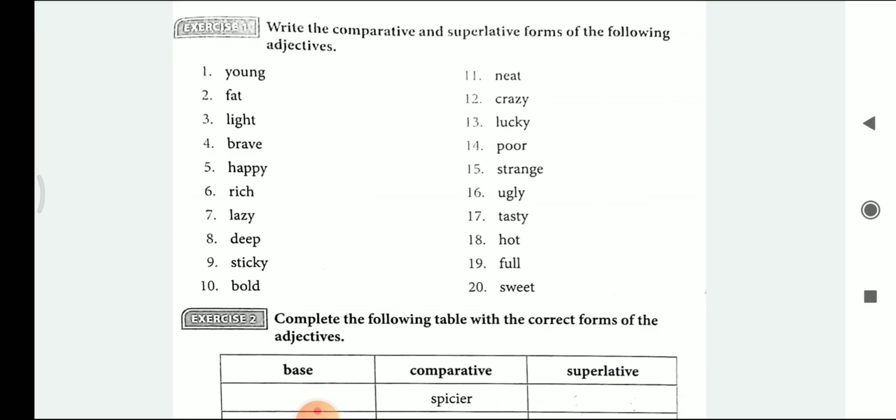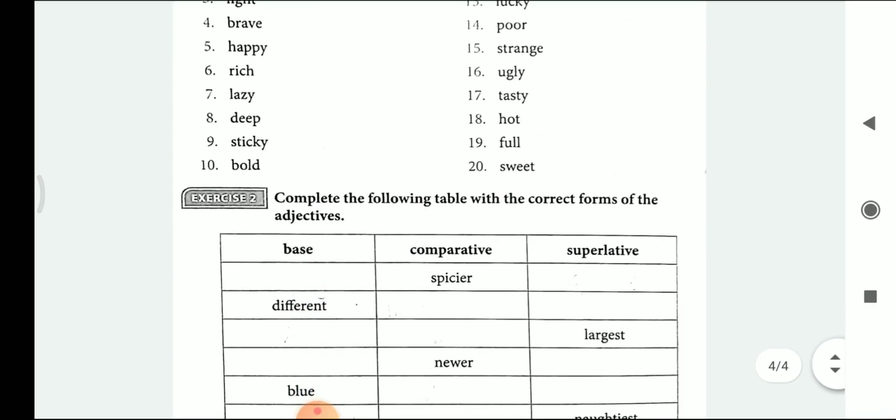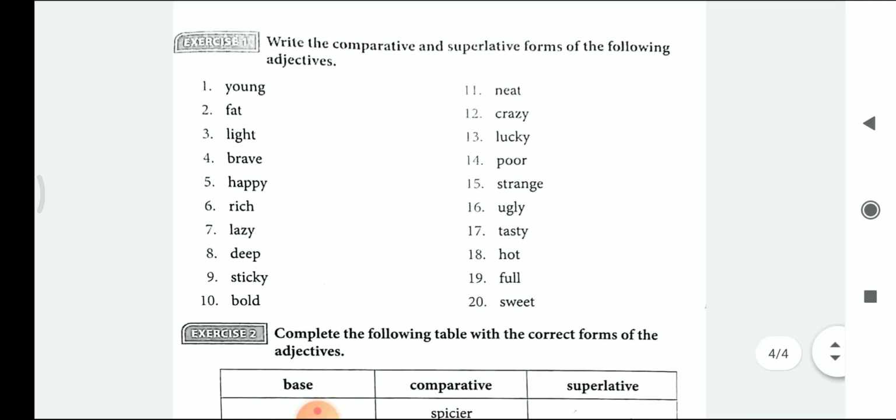Young, younger, youngest. Fat, fatter, fattest. Light, lighter, lightest. Heavy, heavier, heaviest. Happy, happier, happiest. Rich, richer, richest. Lazy, lazier, laziest. Deep, deeper, deepest. Sticky, stickier, stickiest. Bold, bolder, boldest. Neat, neater, neatest. Crazy, crazier, craziest.